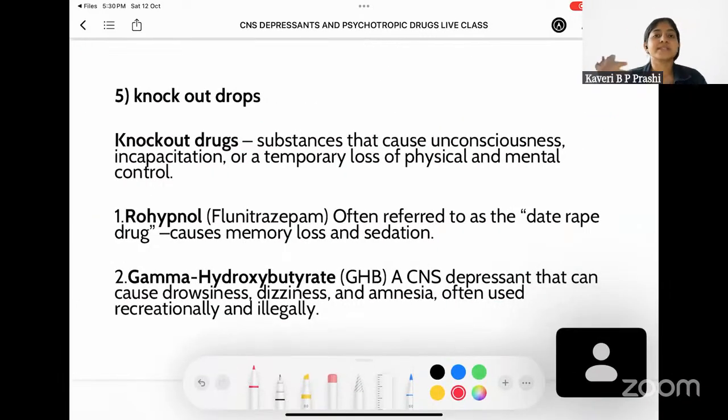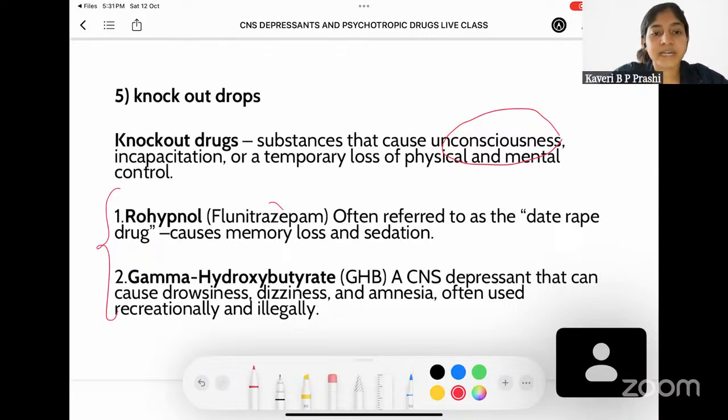Now, coming to the next question, we will discuss what are knockout drugs. So, the knockout drugs, as the word suggests, knockout. What is knockout? Knockout indicates nothing but unconsciousness or incapacitation, where the person is going to lose temporarily his control over his physical and mental sense. So, there are certain drugs that are used as knockout drugs by people who want to kidnap somebody, or as a date rape drug. For example, one is called rohypnol. The other name for rohypnol is nothing but flunitrazepam.